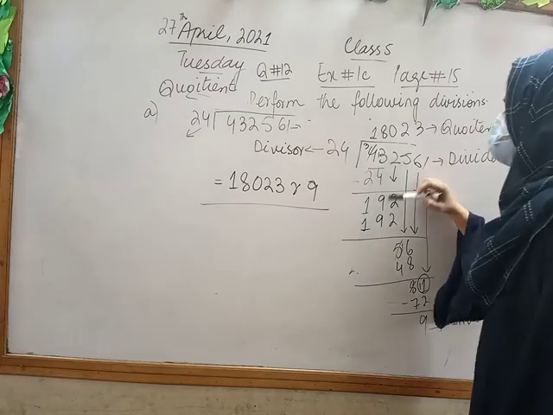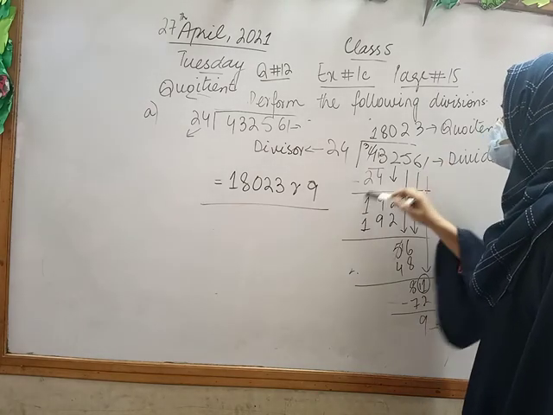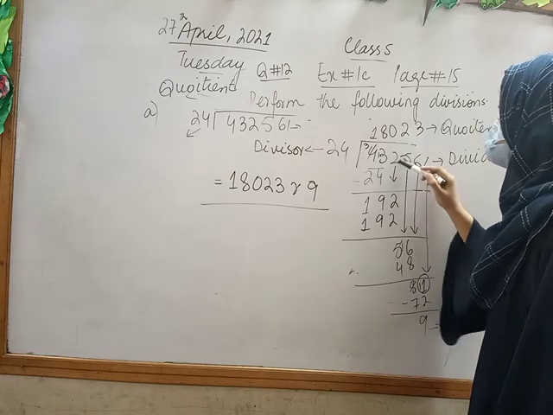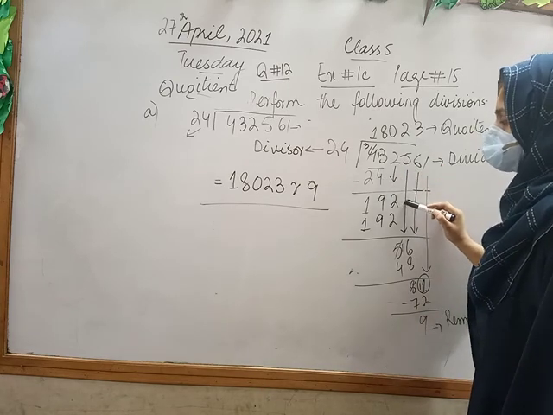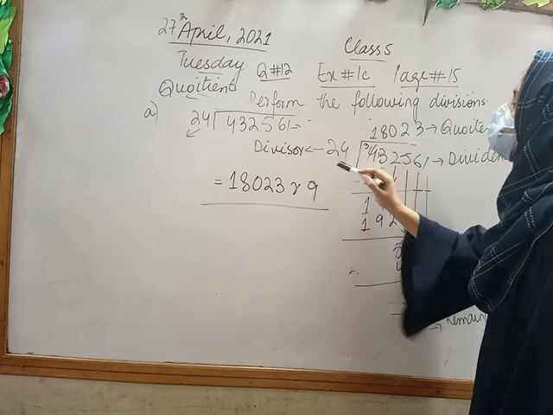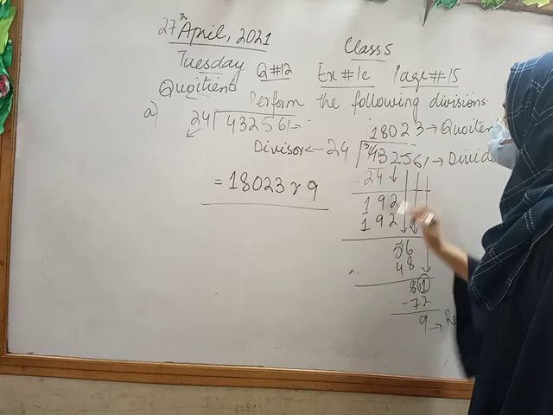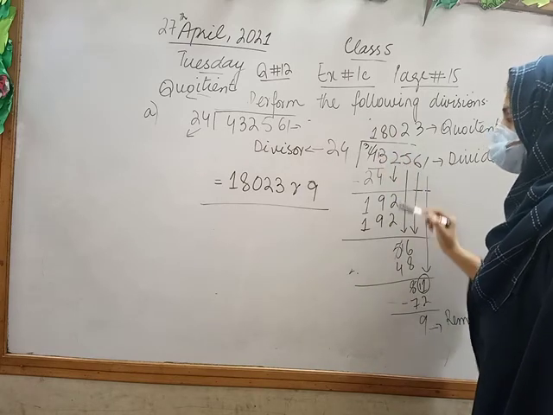Fine. Now as you look, 19 is smaller than 24, so I will bring down 2 to here. Now this is a 3-digit number. I will read the table of 24 again. So 24 8 times is 192.